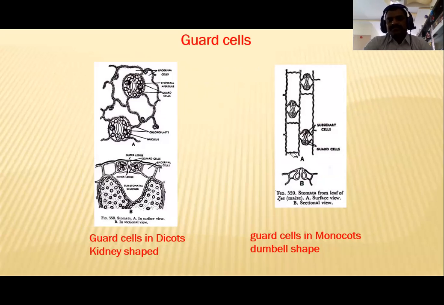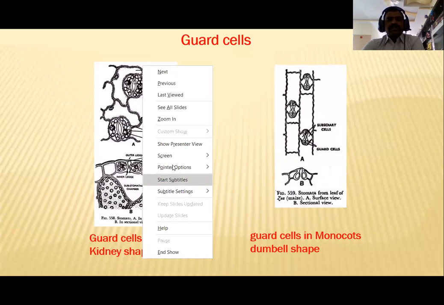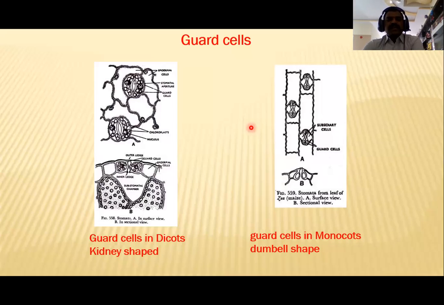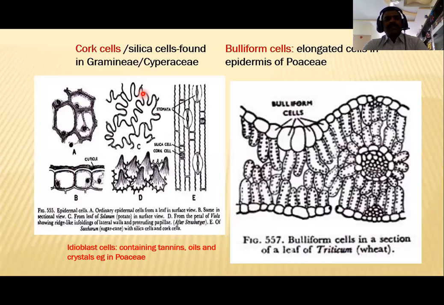In this slide, we see kidney-shaped or bean-shaped guard cells, and dumbbell-shaped guard cells observed in monocots. Monocotyledons have dumbbell-shaped guard cells and dicotyledons have kidney-shaped guard cells. And see here, these are the cork cells and silica cells found in Gramineae or Cyperaceae members of the monocotyledons.